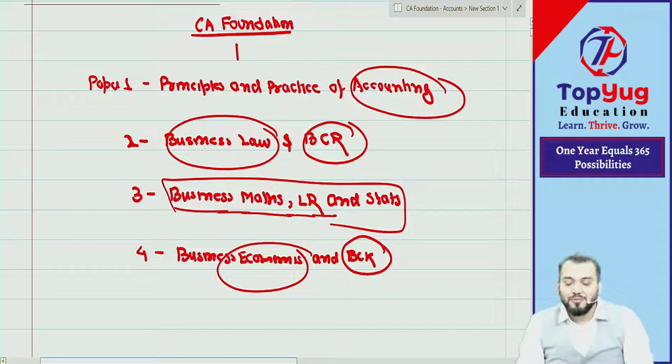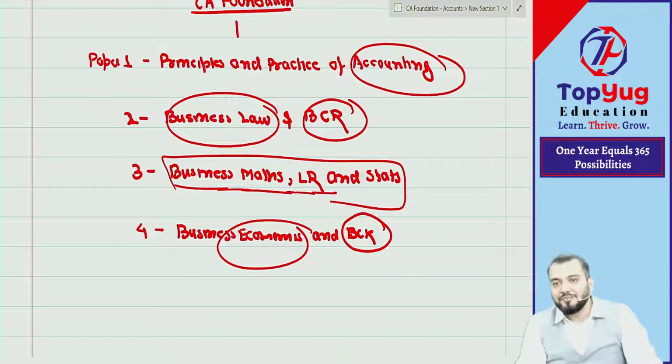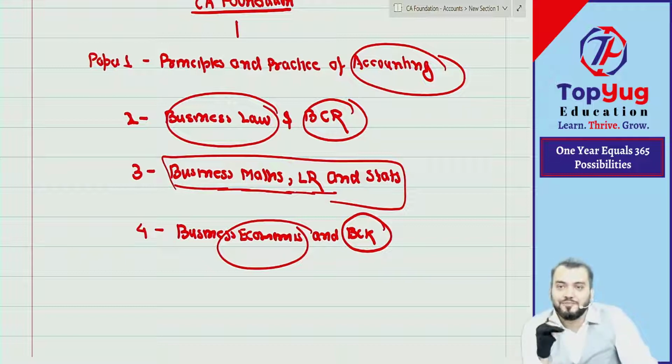Correct. So if you have that desire to become CA, the desire will not come without confidence. So one thing is clear, that you all are here to become CA. And if you are here to become CA, you should put in some hard work, from day one. When I say you should put in hard work, it does not mean that you should not enjoy your life. You should do whatever you want for your enjoyment. I'm not saying do not go to movies, do not go to restaurants. Yes, enjoy that. That is also part and parcel of life.